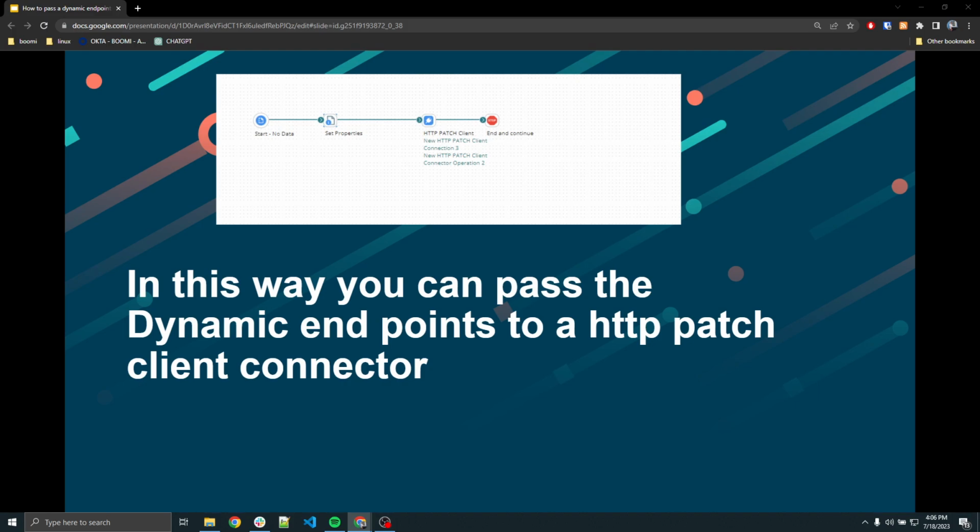This is how you can pass dynamic endpoints to the HTTP patch client connector.